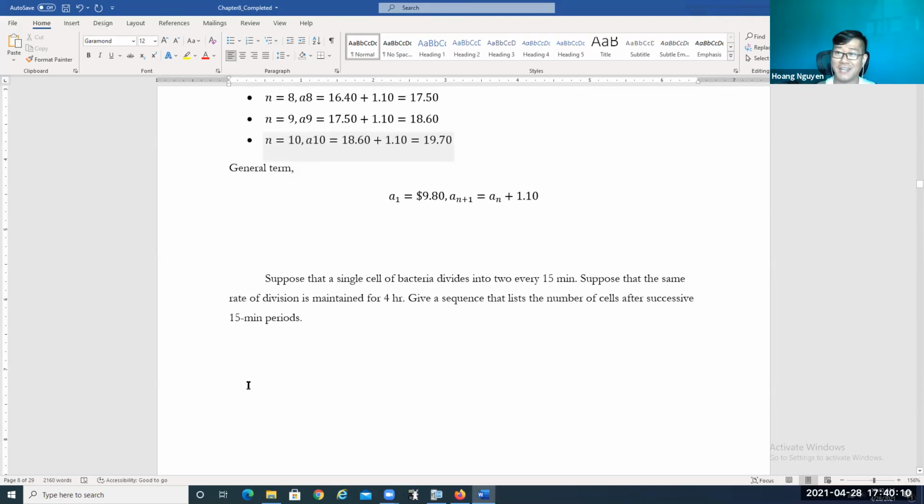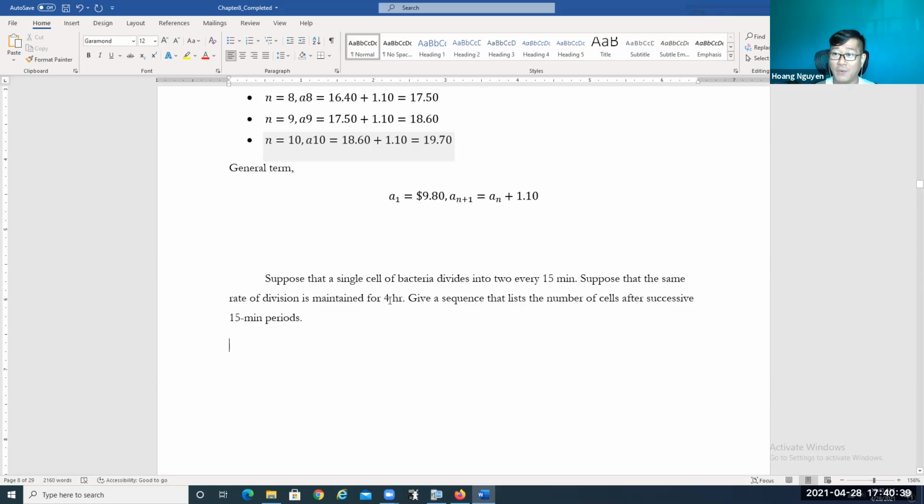Okay, now let's see what's in the next example. We might try to solve it. Suppose that a single cell of bacteria will divide in two every 15 minutes. Suppose that the same rate of division is maintained for the next 4 hours. Give a sequence that gives the number of cells after successive 15 minute periods. So when n is increasing over here, every period represents 15 minutes, right?